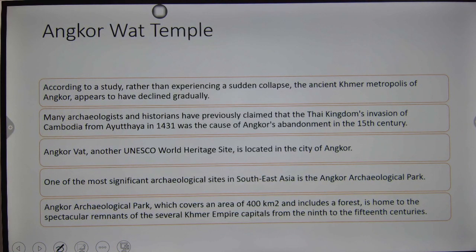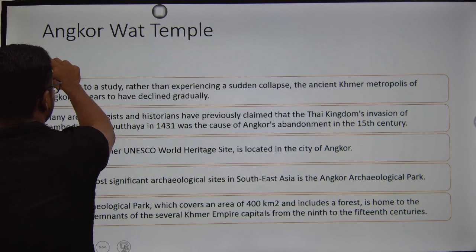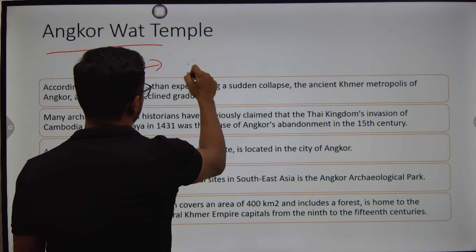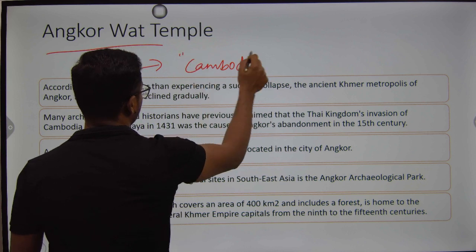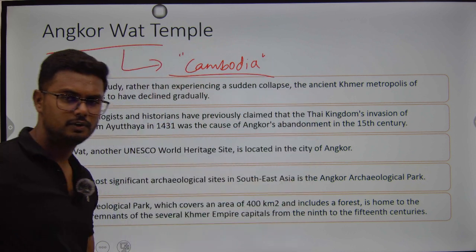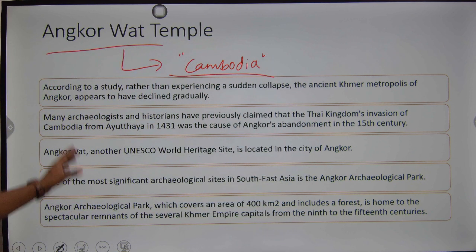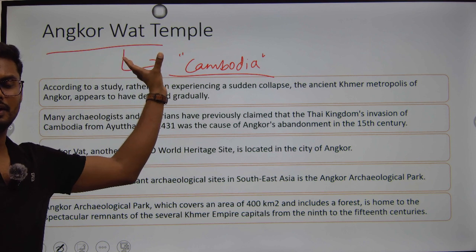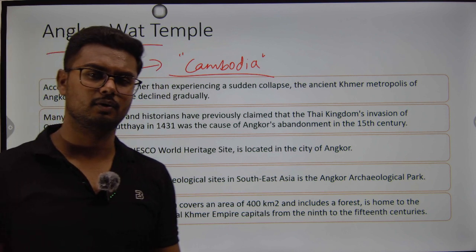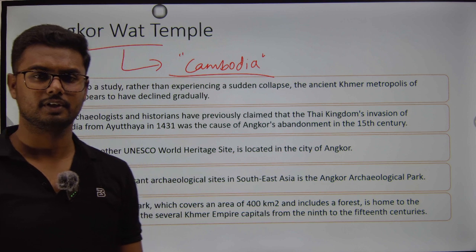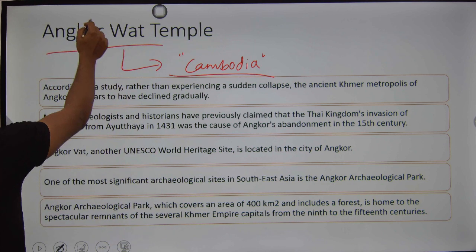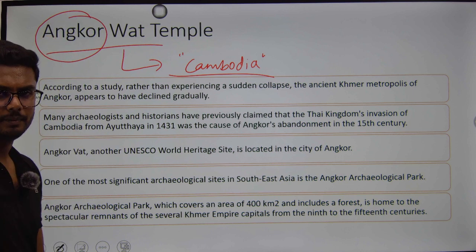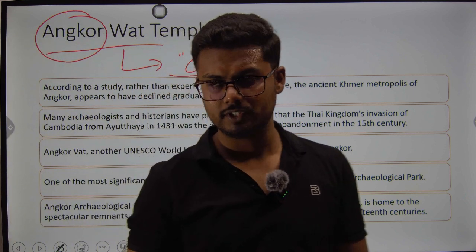Next, Angkor Wat Temple. I told you its location is Cambodia. It is located in the country of Cambodia. It is famously known for various temple structures. This Angkor Wat is one large temple which is spread over 600 acres. So Angkor Wat is one temple, whereas Angkor is the name of the city, which is located in Cambodia.